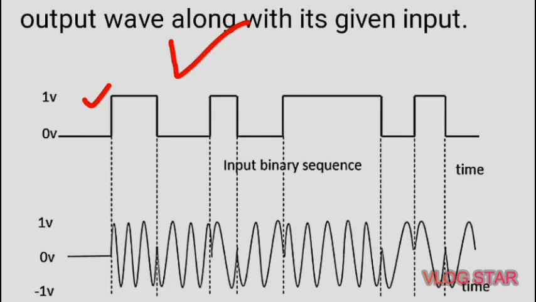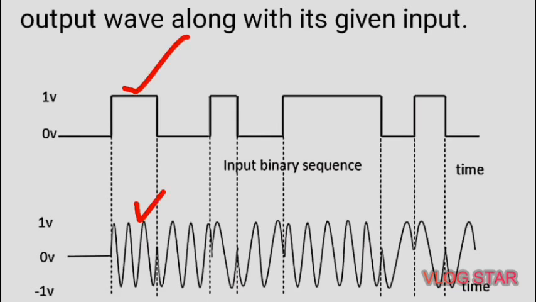For the 0 binary input the phase will be 0. As we can see, the phase shift is 0 for the low value, and for this high input data the phase reversal is of 180 degree.